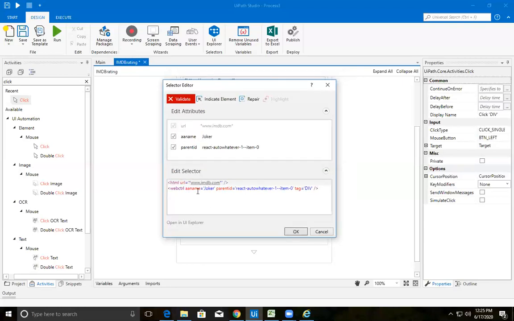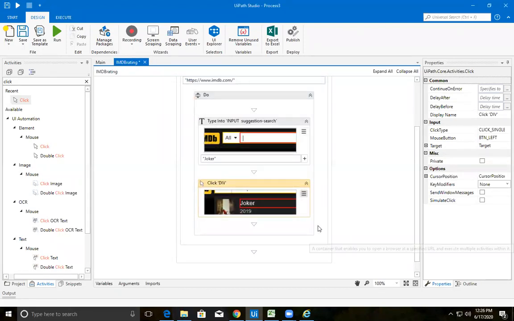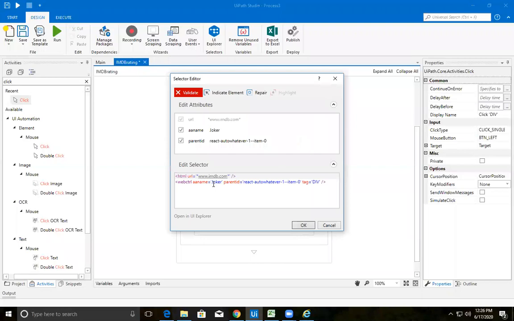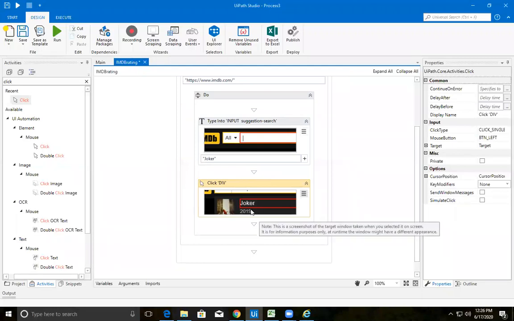Okay, here there is something called ANA equal to Joker. That means the recorded text by your click activity, that is a button actually. It has been identified with a label called Joker. So whether your recording has been correctly recorded or not, that can be visible in your selectors. I will repeat where the selector is, on these three lines. If you select, you can just click on edit selector. There, if you find Joker, then it is fine. Clear? That means Joker has been recorded.